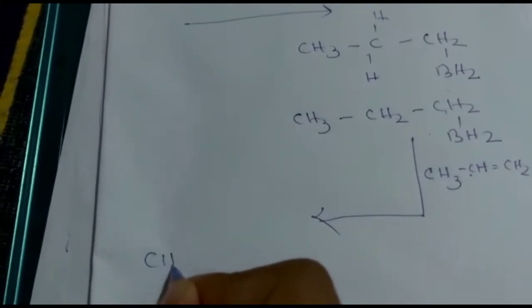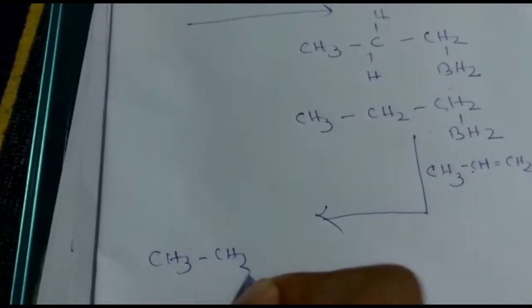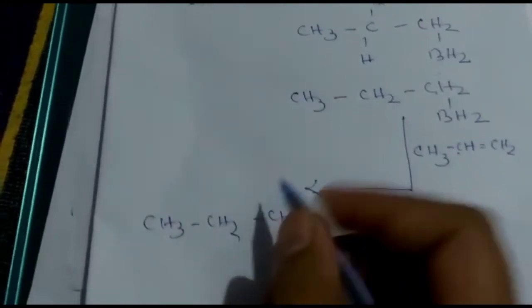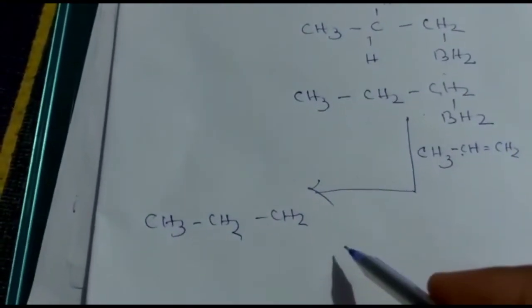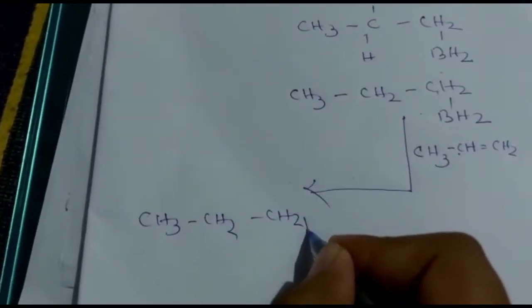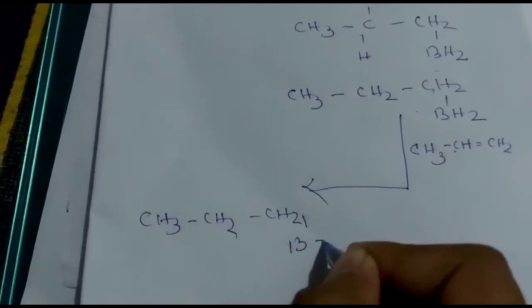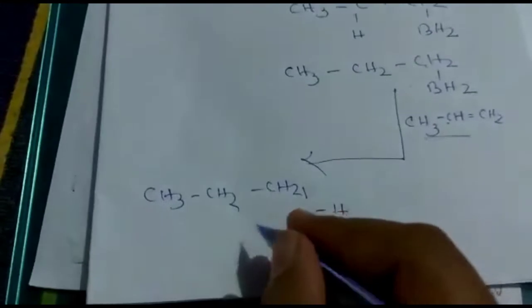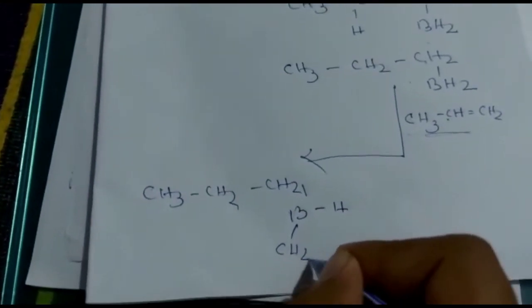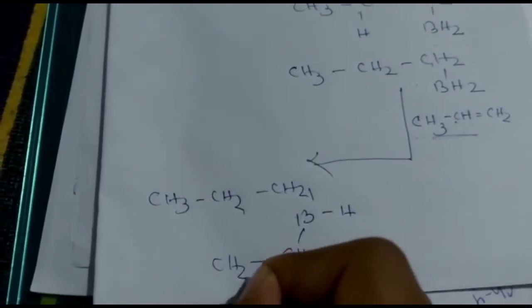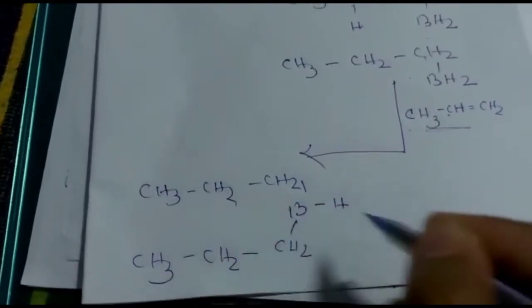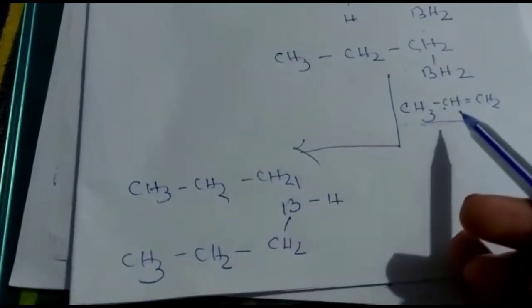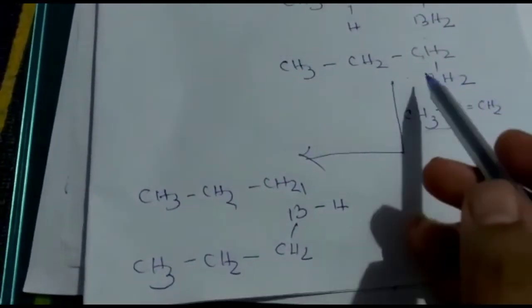The product is CH3 CH2 CH2, this boron will attach here, that will be BH, with another CH2 CH2 CH3. The double bond splits and it gets attached with the previous one. This one is the product.